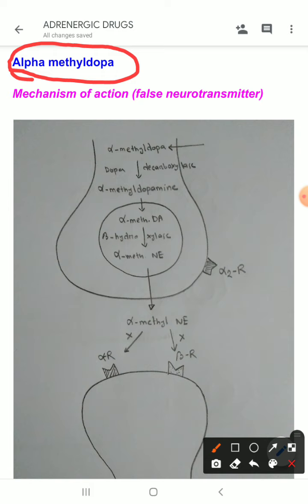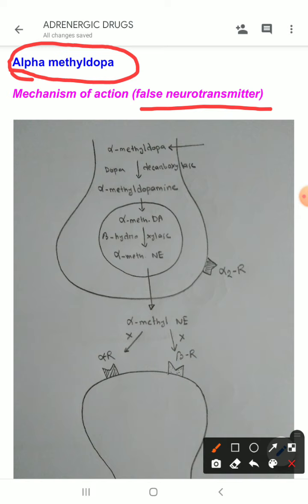That means they cause some sort of problems in the fetus. For that reason, we cannot use most of the antihypertensive drugs. So we use this drug, alpha methyl dopa. Let's see how this drug acts. Actually, alpha methyl dopa acts as a false neurotransmitter.